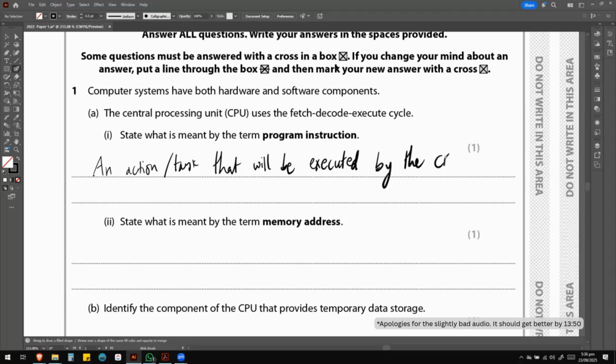You can say CPU, you can say the processor. Okay. So an action task that will be executed by the CPU or the processor. You could also say an action that is executed by the CPU or processor.